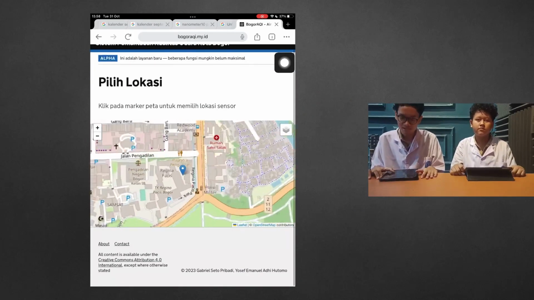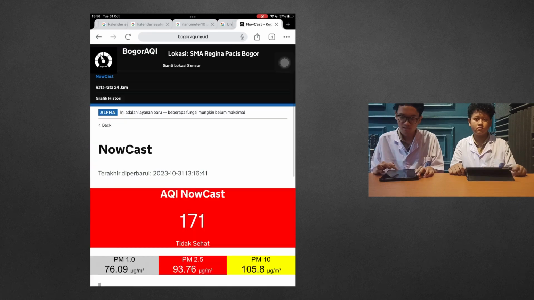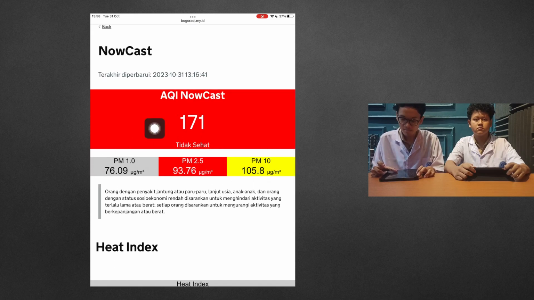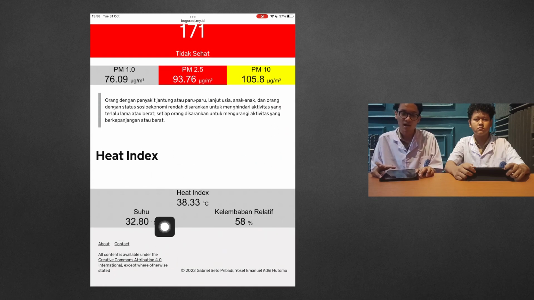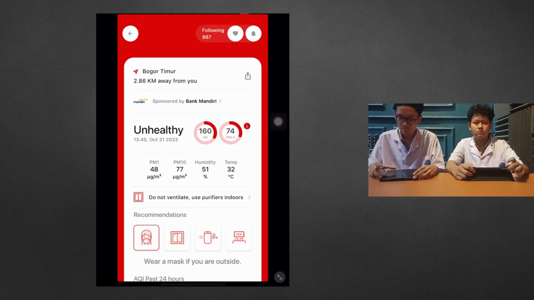You can access this website at bogoraqi.my.id. For the purpose of this demo, we will use the sensor at SMA Regina Pacis Bogor. As you can see, currently the AQI no-case in SMA Regina Pacis Bogor is 171, which is in the unhealthy category. The pollutant responsible for the unhealthy AQI is particulate matter less than 2.5 micron. And these are the heat index, temperature, and humidity. Let's compare the data from NAFAS. The data did not differ significantly.